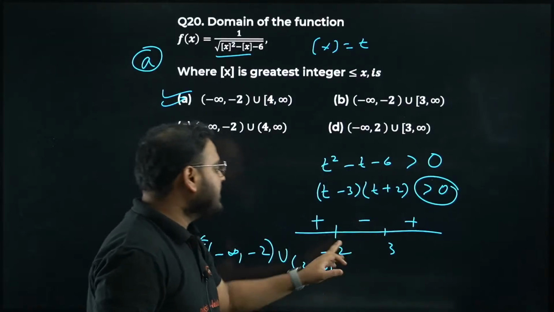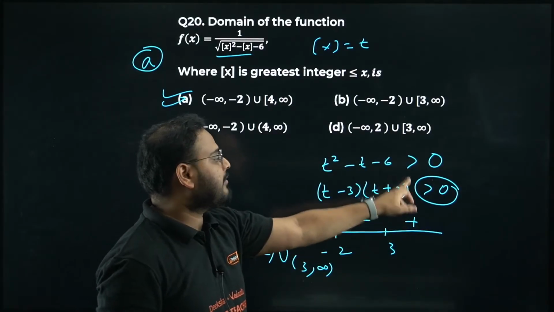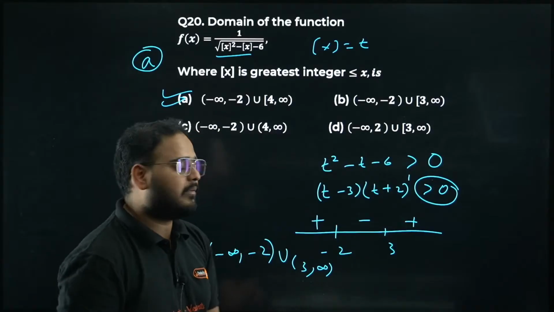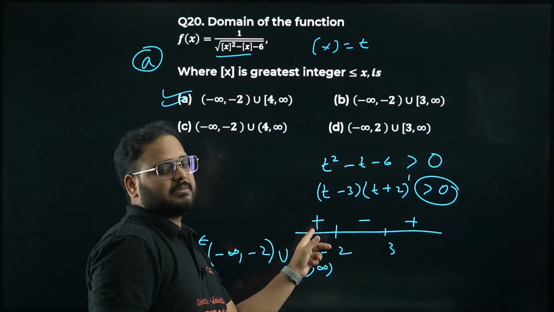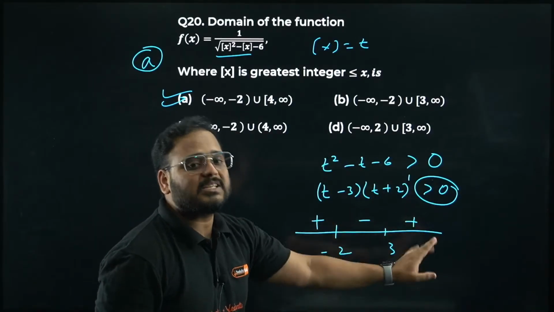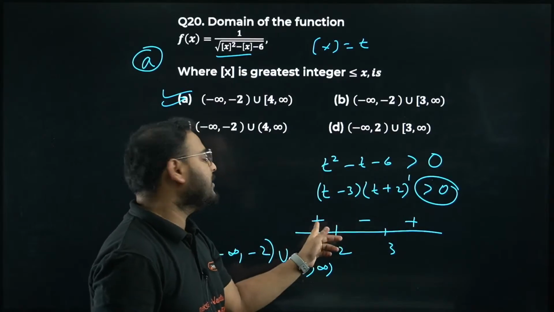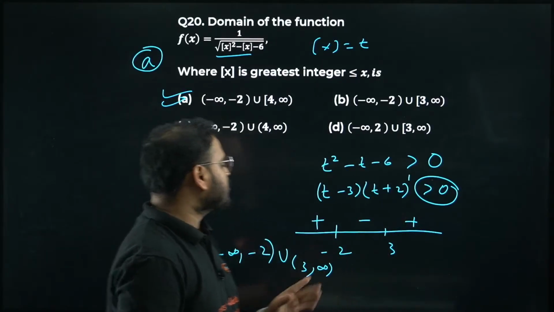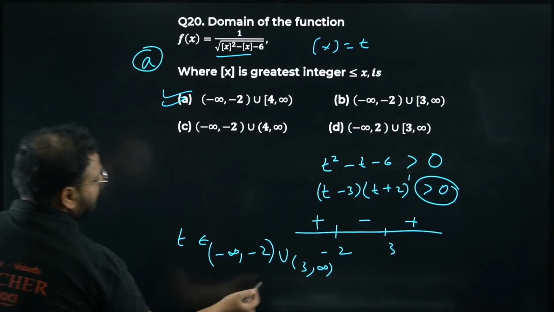So plus, minus. Same over here for t plus 2, where the power is 1. It is an odd power, so again the sign will change to plus. If it was, let's say, power 2 or 4, it would become minus only. So basically plus, minus, plus because of the Vevicub method approach, and we get the result as minus infinity to minus 2 and 3 to infinity.